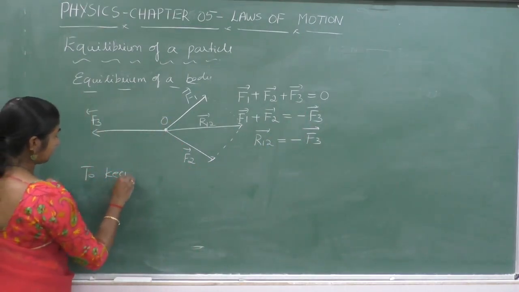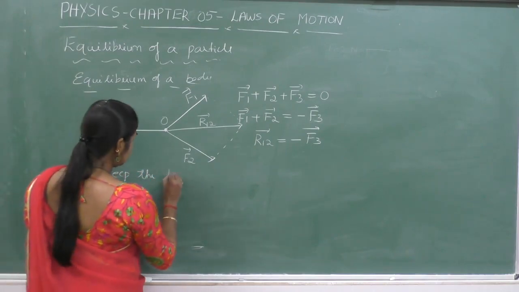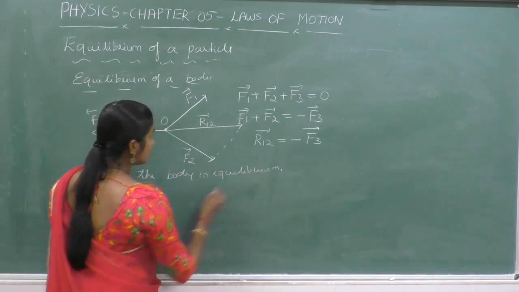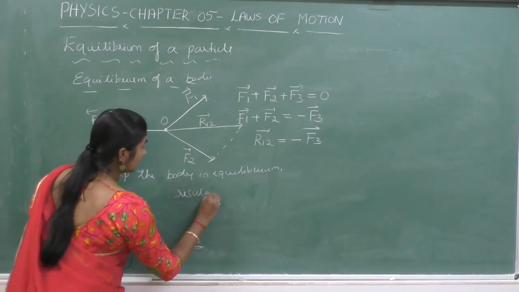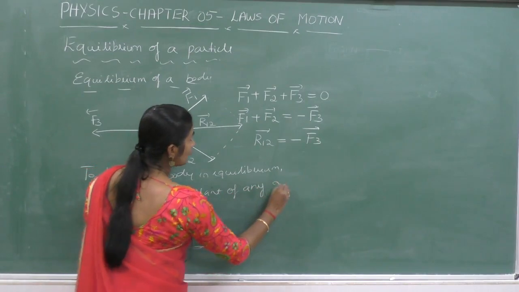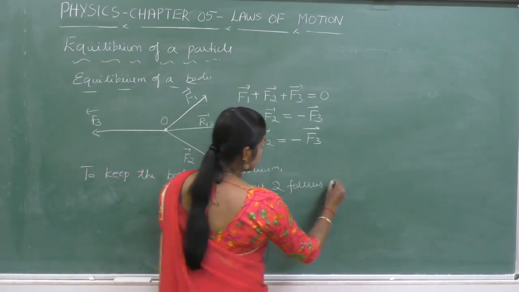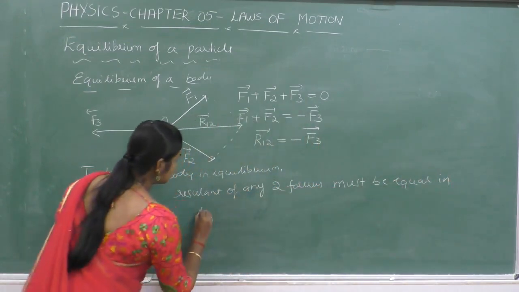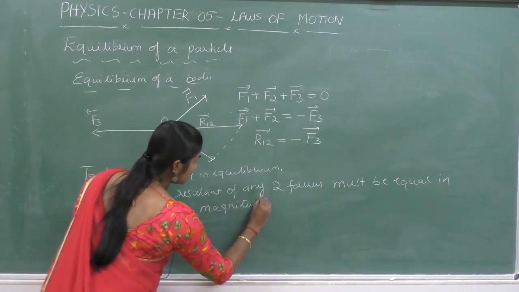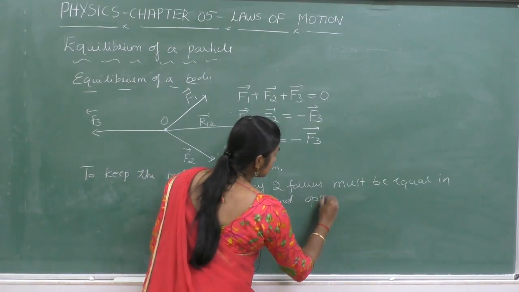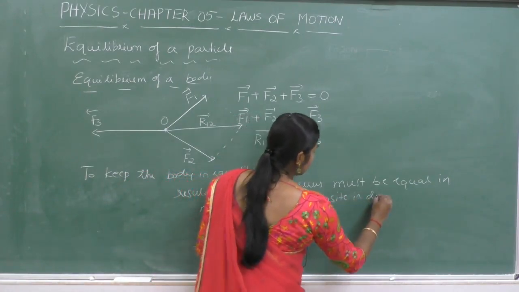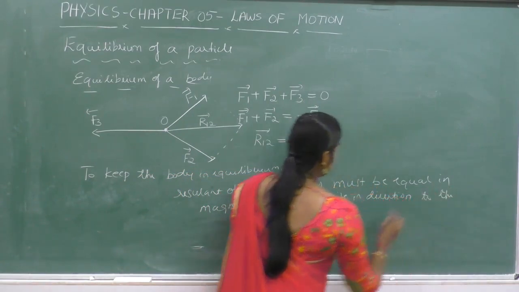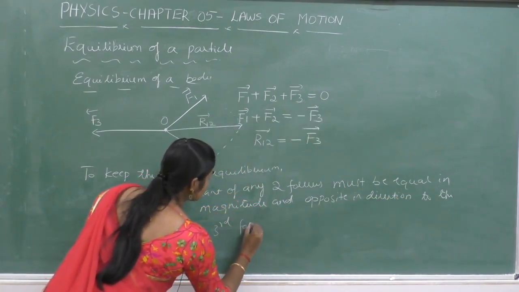To keep the body in equilibrium, the resultant of any two forces must be equal in magnitude and opposite in direction to the third force.